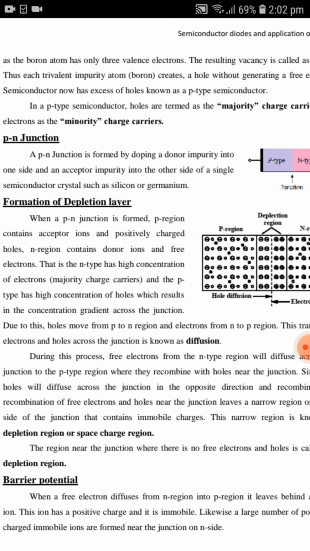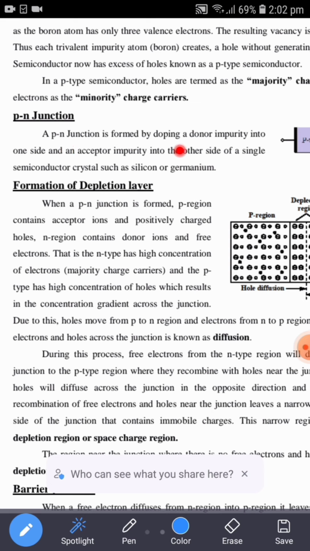So what is this PN junction? A PN junction is formed by doping a donor impurity into one side and acceptor impurity into other side of a single semiconductor crystal such as silicon or germanium. What they are going to do is they are going to take a single crystal, that is semiconductor crystal, either of germanium or silicon. They are going to mask or they are going to close half of this crystal and they are going to add trivalent impurity atoms on one side of these semiconductor crystal.